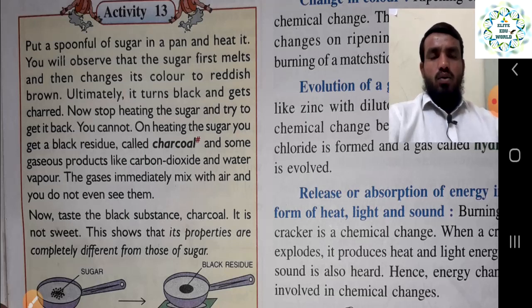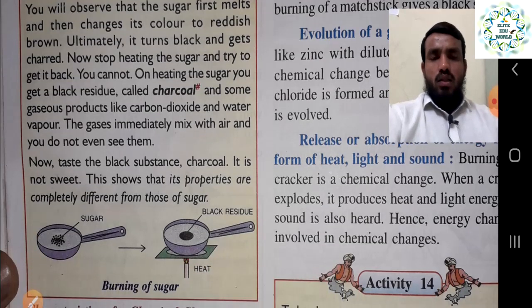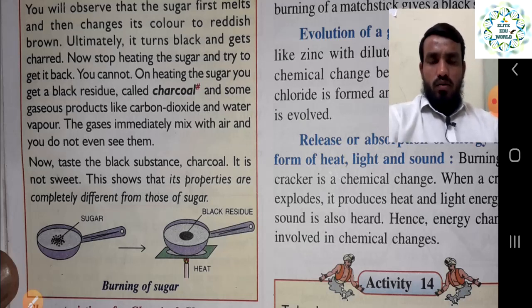The substance that is made is called charcoal, and some gases are also produced, like carbon dioxide and water vapor. Once you burn the sugar, you will see some gases in the form of smoke, that is carbon dioxide, and some water vapor is also produced. The gases immediately mix with the air and you do not even see them, right. The product that comes out is a gas, it is immediately added into the atmosphere and you cannot bring it back.